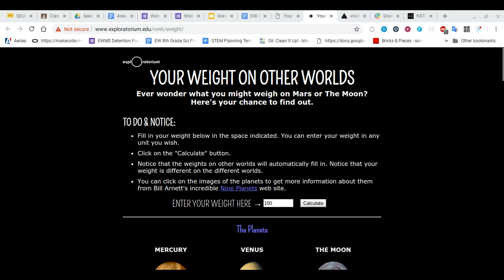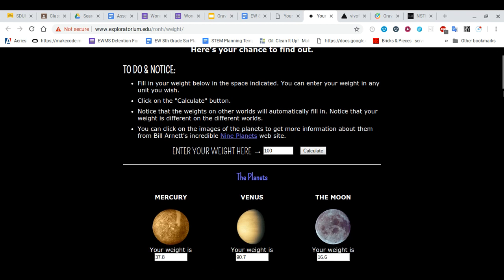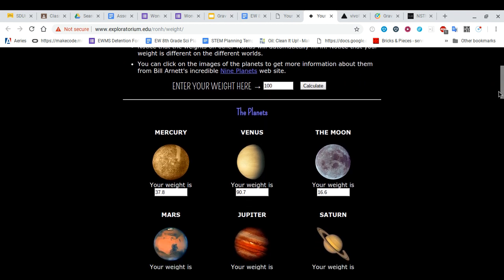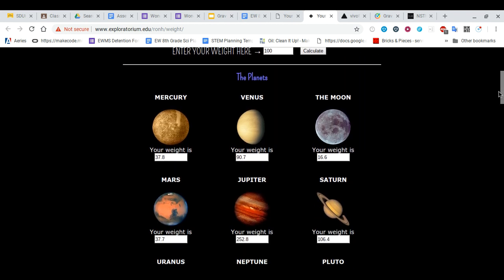All right, we're going to look at a little interactive online through the Exploratorium called Your Weight on Other Worlds. And so this is a little chance to explore how gravity affects your weight. There is some math, an equation entered, but you're not going to have to know how to solve anything. The first thing you're going to do is enter your weight and then click calculate. After you do that, your weight on other planets and moons and stars will show up.